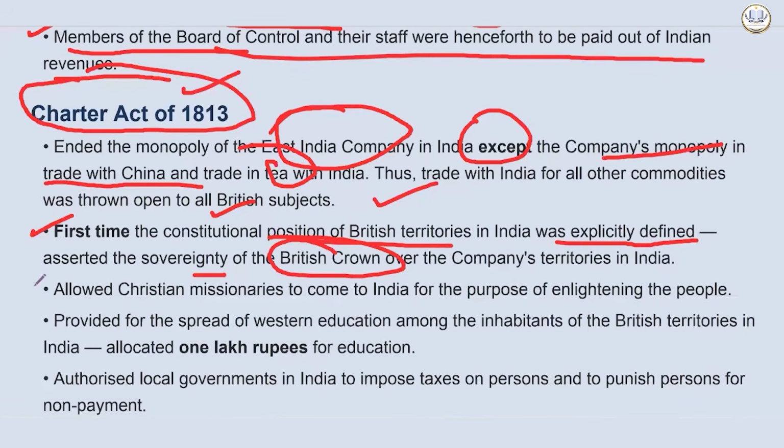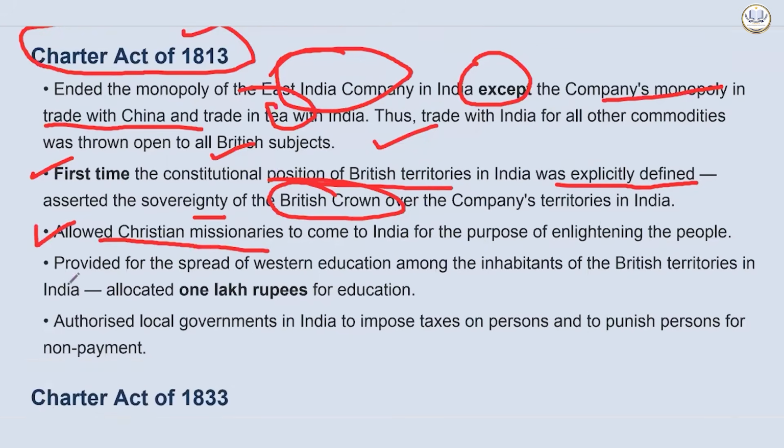Allowed Christian missionaries to come to India for the purpose of enlightening the people. This became the sparking point for the 1857 revolt later on. You are meddling with the culture of people of India, and that is never tolerated. Then it provided for, this is something which has been asked in several of the PYQs.